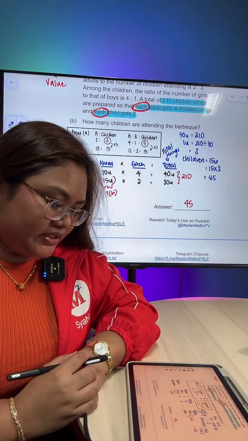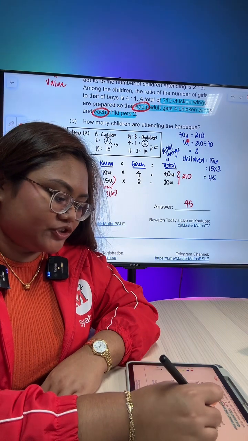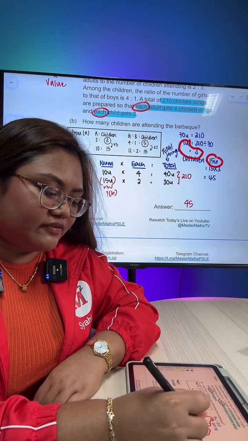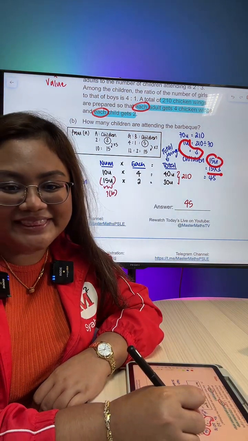Why times 3? Because 1 unit is 3. So if I got 15 units, that's 15 times 3. Okay?